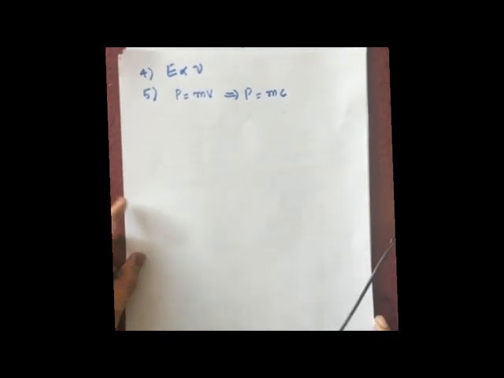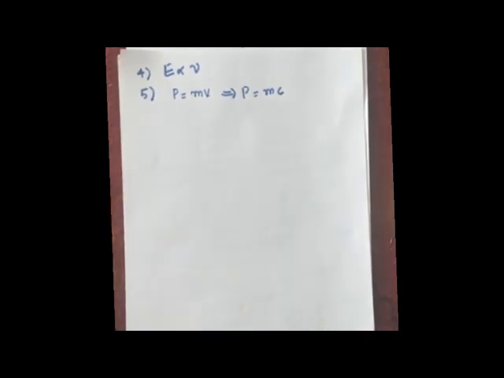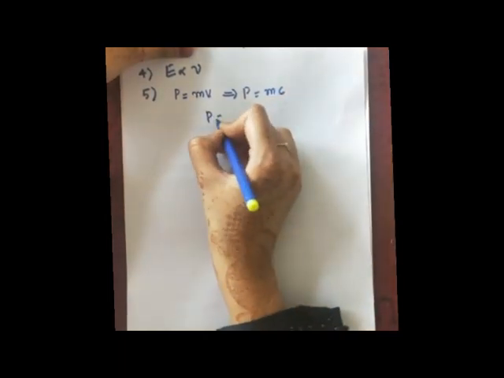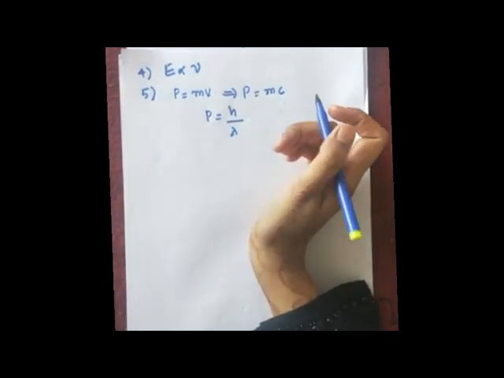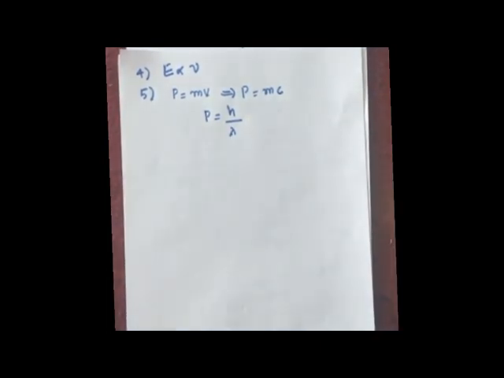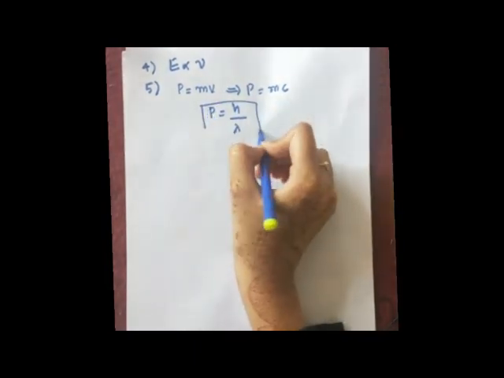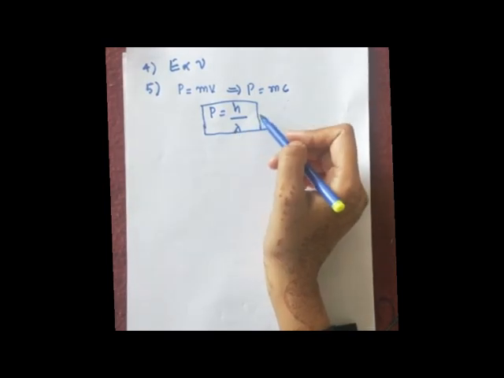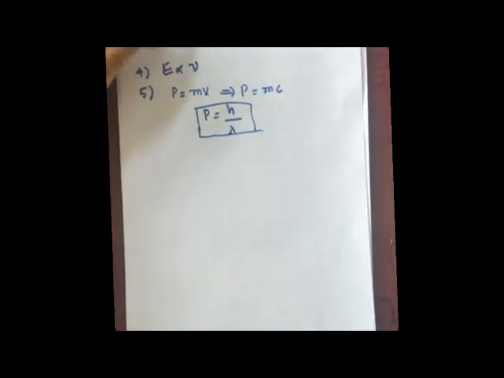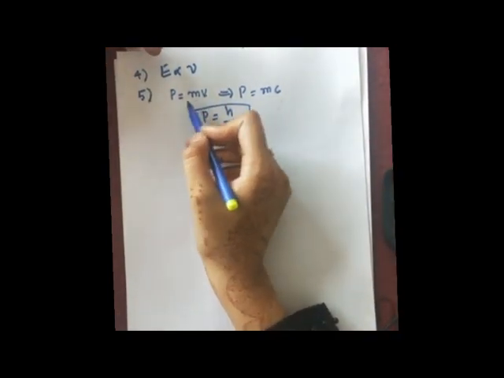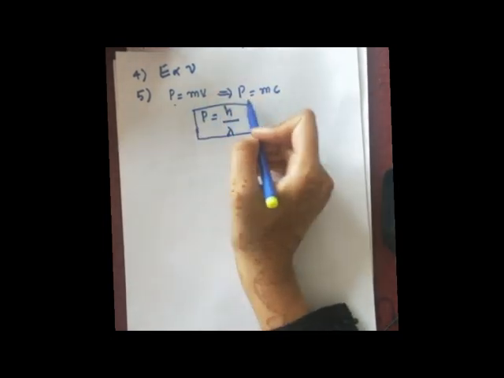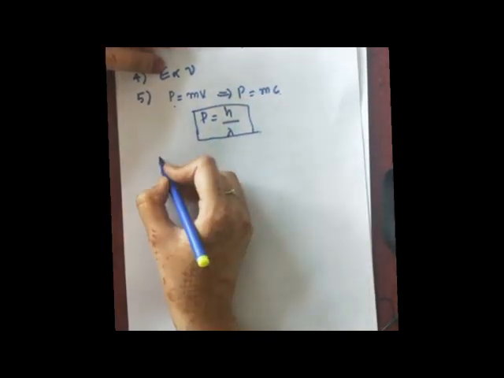Now one more equation which you can write for momentum is P is equal to h upon lambda. From where have I written this? P is equal to h upon lambda. Do you have any idea? Yes. P is equal to h upon lambda. This is one more form of writing the momentum of the photon. I will show these relations later. For now remember the fifth characteristic, that the momentum of the photon is given by P is equal to mc or P is equal to h upon lambda.